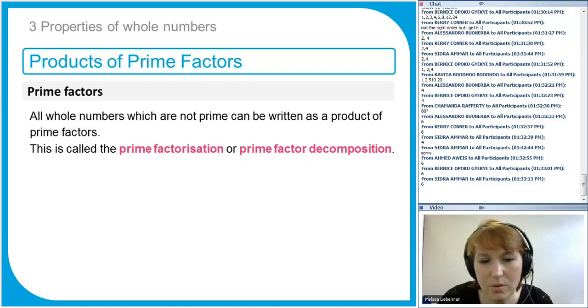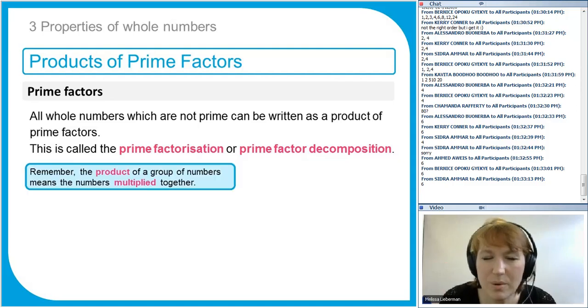So this is what's called the fundamental theorem of arithmetic. And what I mentioned earlier is that all whole numbers can be made up of these building blocks called prime numbers. And what I mean by building blocks is I can always multiply prime numbers together to make other numbers, composite numbers. I'll show you what I mean by that.